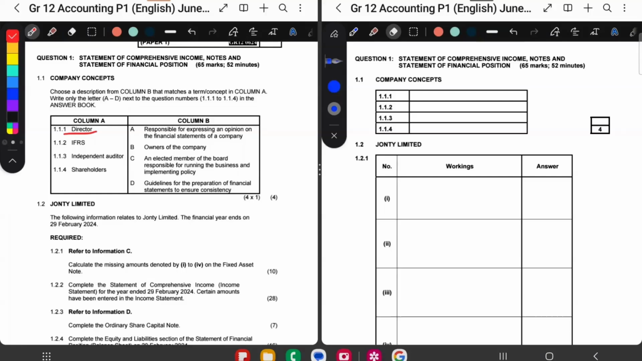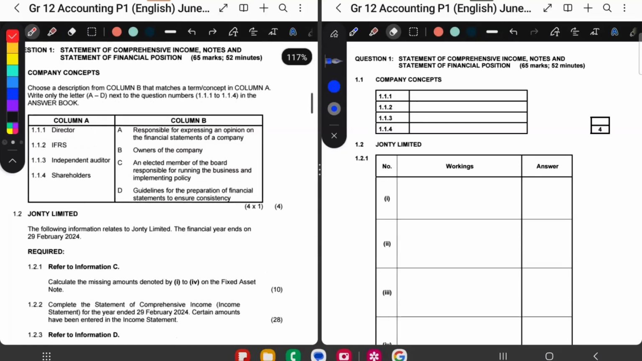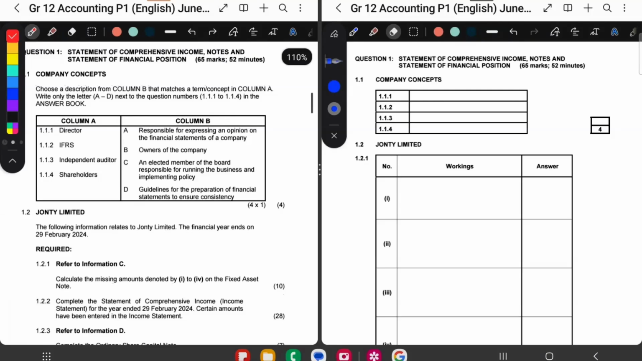So, a director is someone who manages the company and makes the big decisions in the company. So, a director is not the owner of a company, it just manages the company. So let's look here by A, B, C, and D if we have a description like that. So look at number C. Number C says an elected member of the board responsible for the running of the business and implementing policy. So I would say that is a director. So 1.1.1 is C.